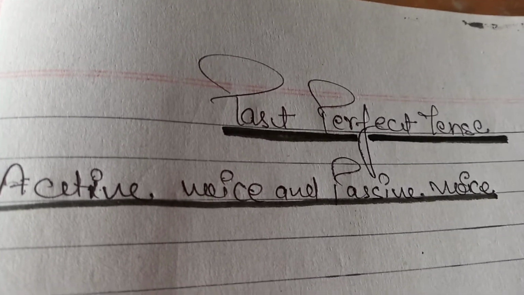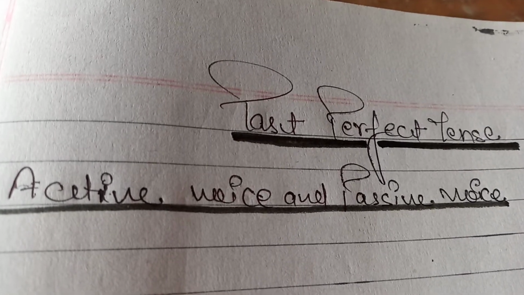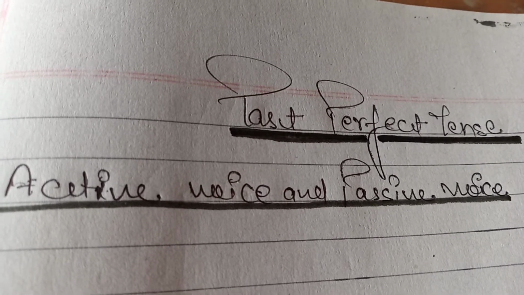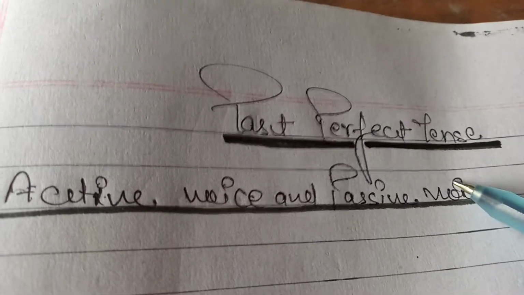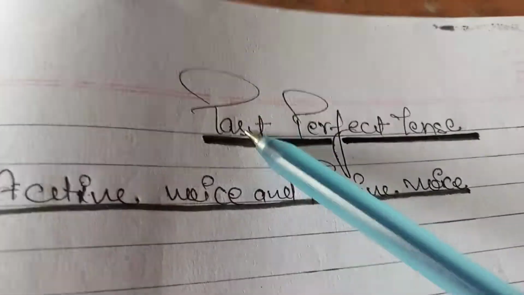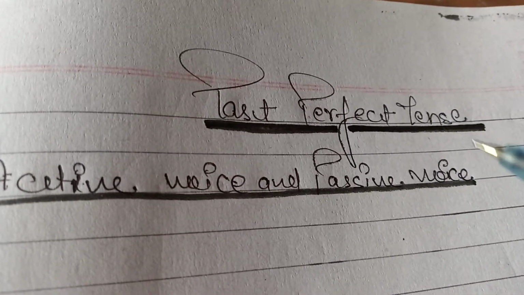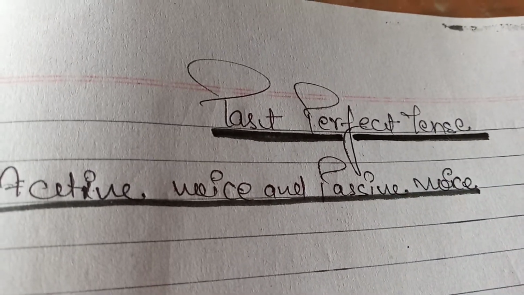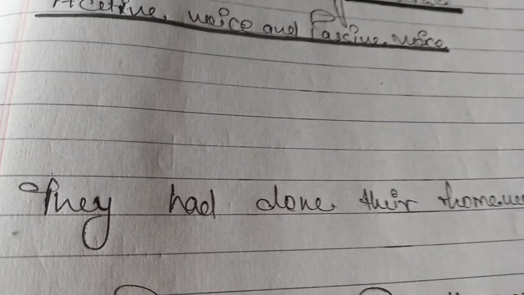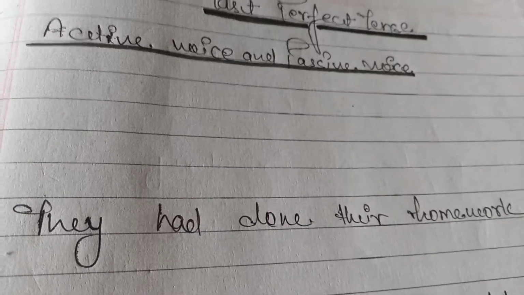So what is the topic of today? We are going to learn how to convert the sentences of past perfect tense into passive voice. First of all, we need to know what past perfect tense is. When the work was done in the past and the work is completed, that sentence is known as a past perfect sentence. For example, they had done their homework.